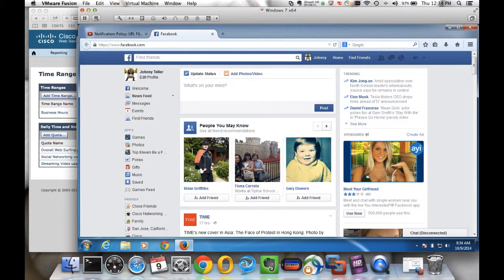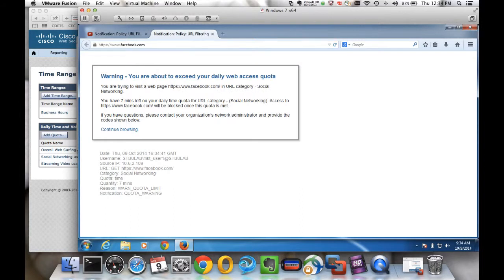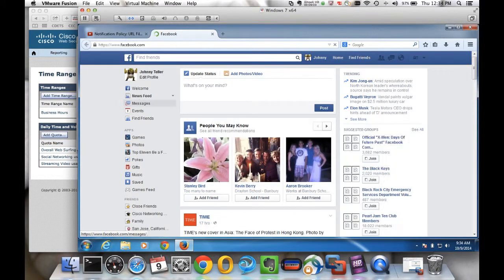Moving to Facebook, we had set a warning so that if a user has 11 minutes left of web usage, they get an EUN. So if I refresh this, I would hit that end user warning, saying you have 7 minutes left of the daily quota for this particular URL category. Finish up your business, your quota will be expiring soon, at which point they can hit this continue browsing button and go ahead with their business.